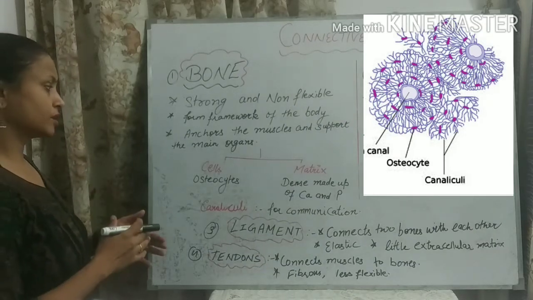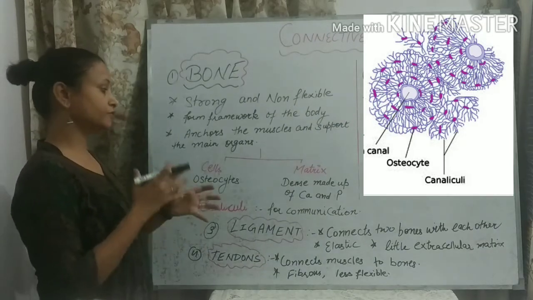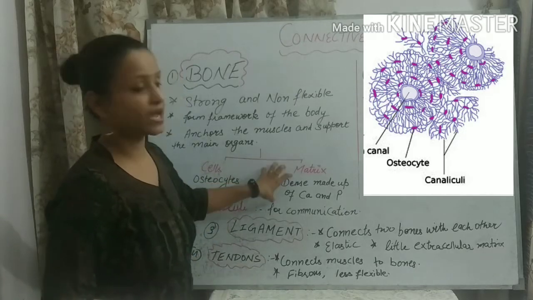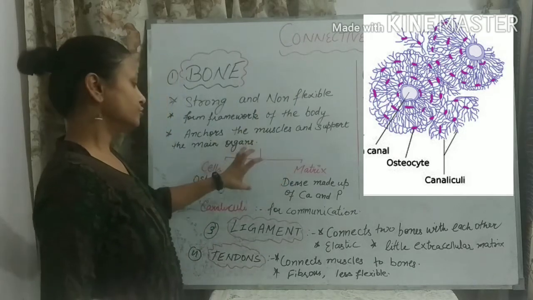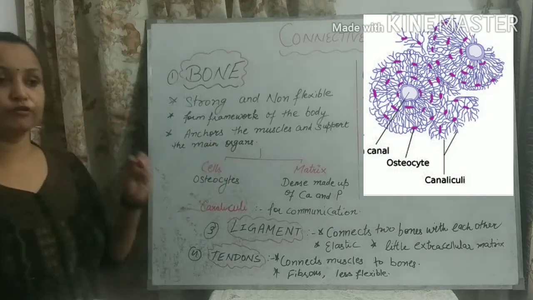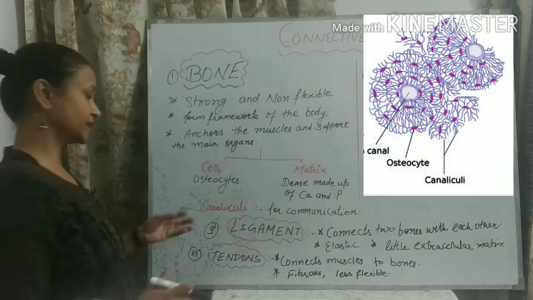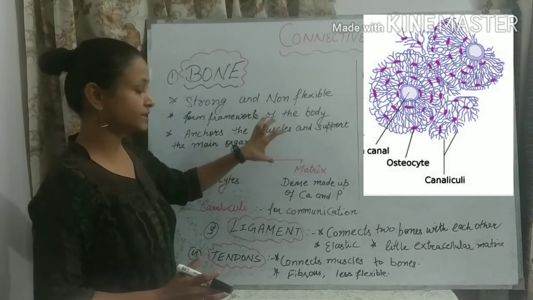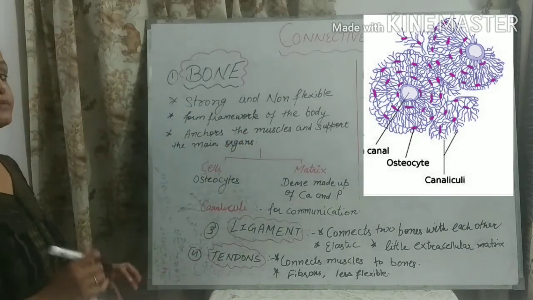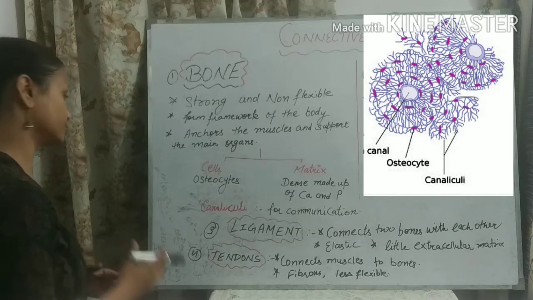Not exactly solid, but it is dense in nature, which is made up of calcium and phosphorus. So you might have heard that for stronger bones, doctors suggest you take calcium tablets, because the matrix of the bone is made up of calcium and phosphorus.